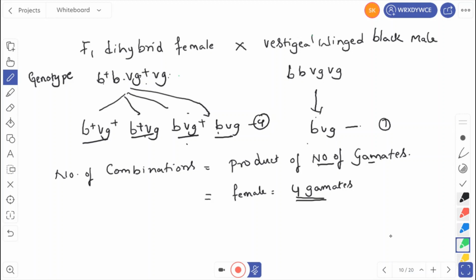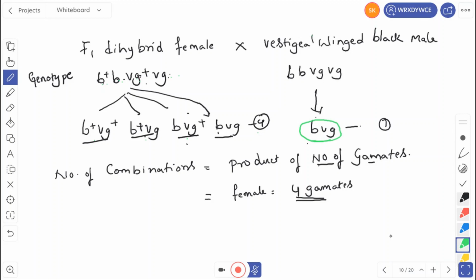So the dihybrid female genotype is B plus B, VG plus VG. Then how many types of gametes can the F1 dihybrid female produce? B plus VG plus one gamete, B plus VG one gamete, B VG plus one gamete, B VG. That means it is producing 4 gametes. The vestigial winged black male can produce only one type of gamete. The number of combinations depends upon the number of gametes. Remember that.